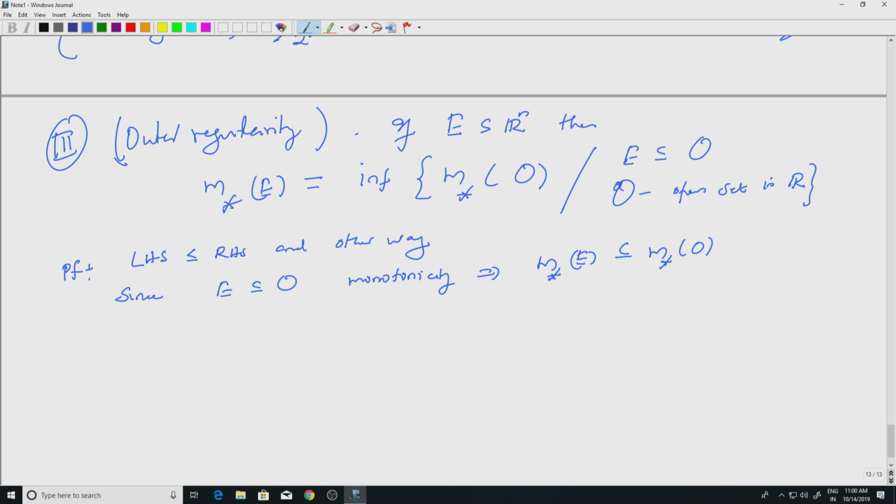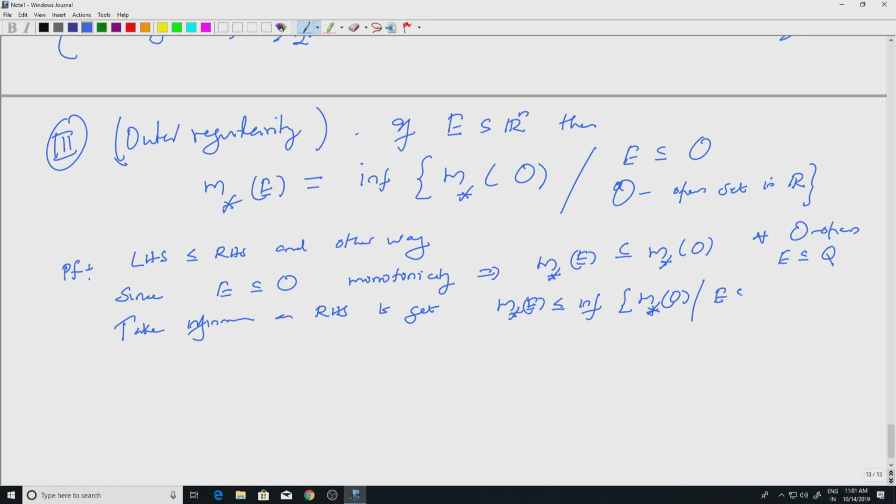But this is true for every open set containing E. So, I can take infimum on the right hand side to get m star of E is less than or equal to infimum of m star of O such that E is contained in O and O open, right. This is what we want. So, we have one way inequality, we want to prove the other way.